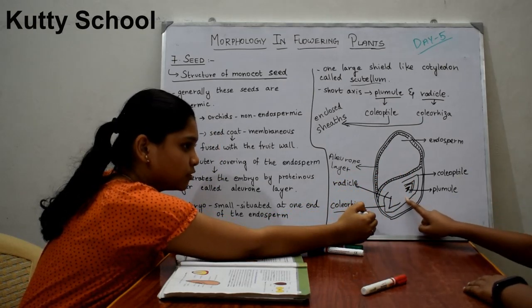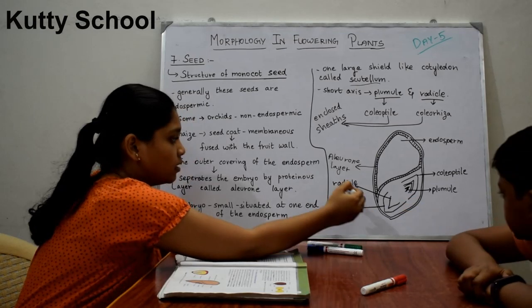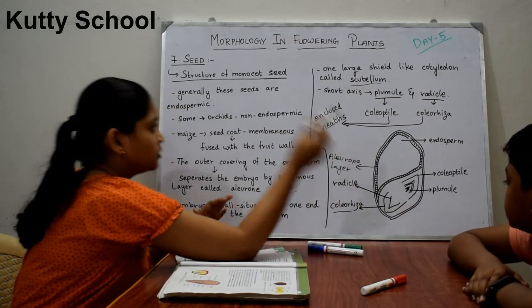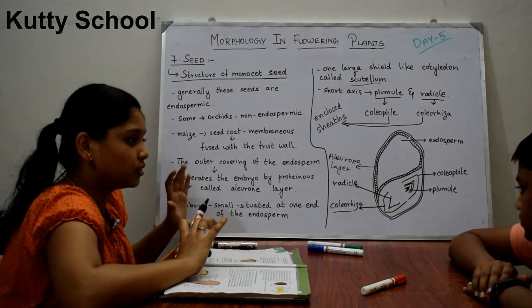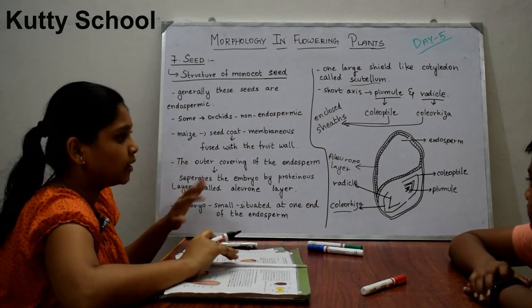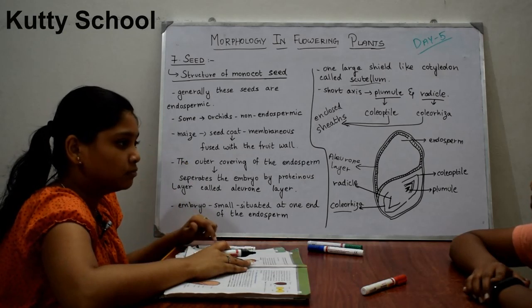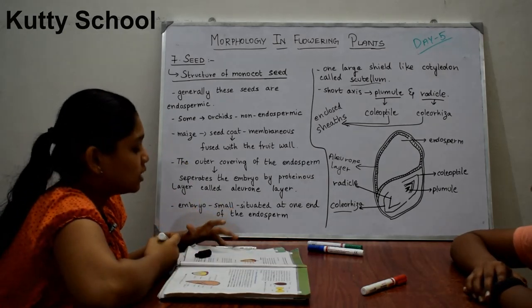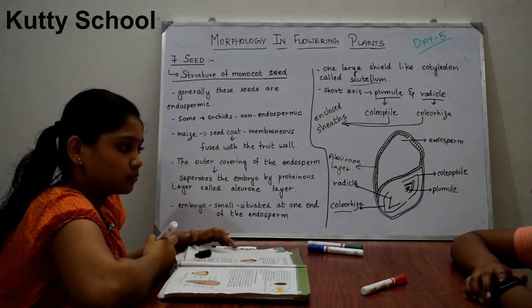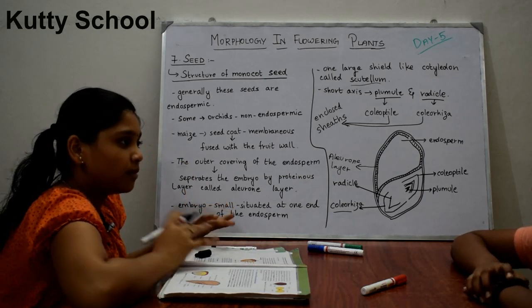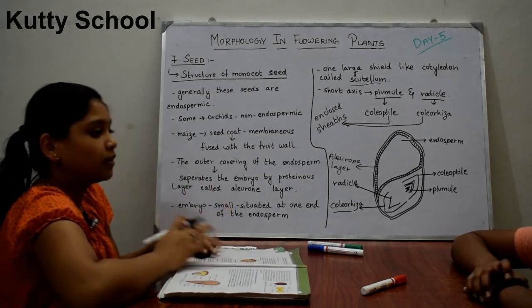And this is the aleurone layer, and this is generally the structure of monocot seed. The structure of dicot seed we have already seen. So this is about seed. Next we are going to see about some families of flowering plants.